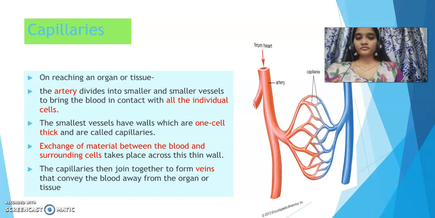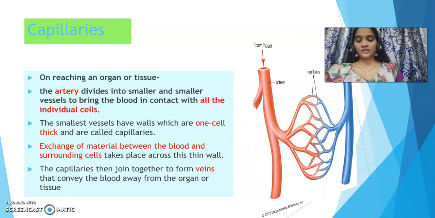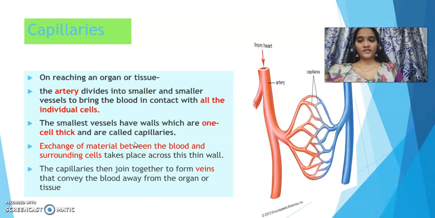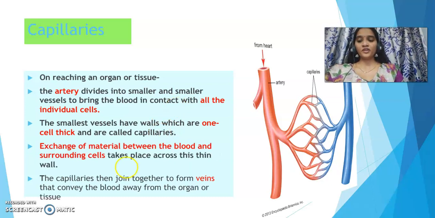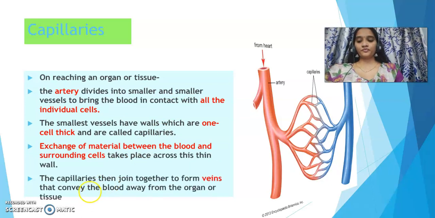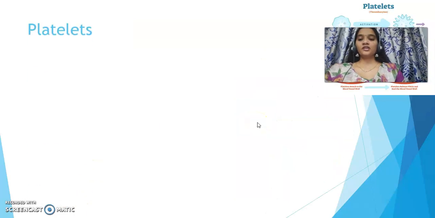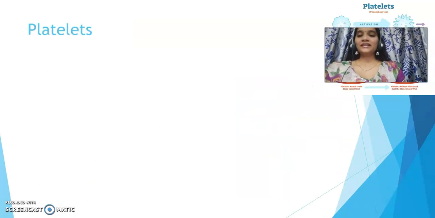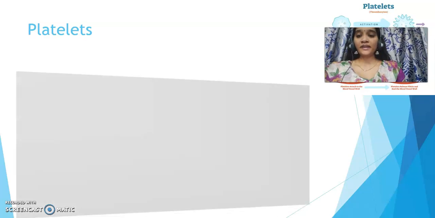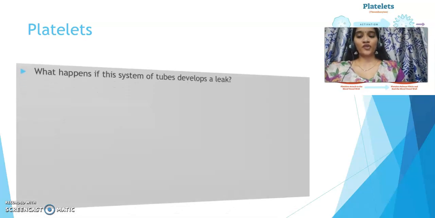Coming to the next thing which we are talking about: I discussed that one of the cells in the blood are platelets, right? So we will discuss these platelets a little in detail because this is important from both points of view. Okay, so platelets. Platelets are also called thrombocytes. These are one of the blood cells along with RBC and WBC, and platelets perform a very important function.